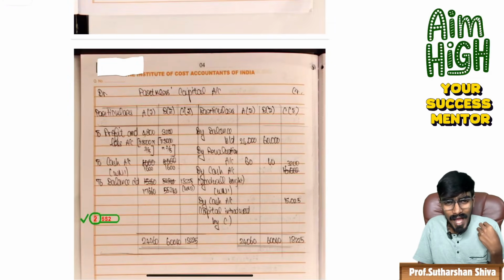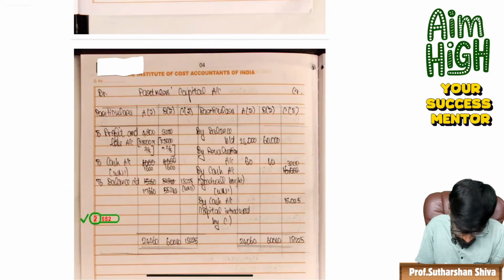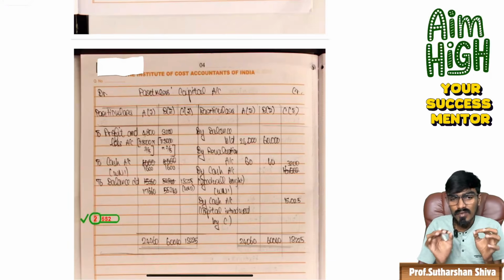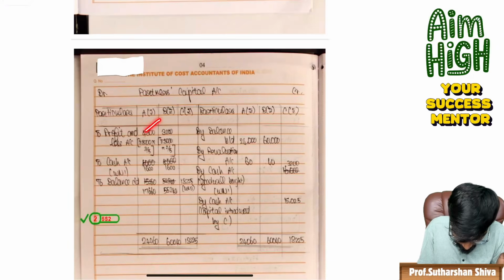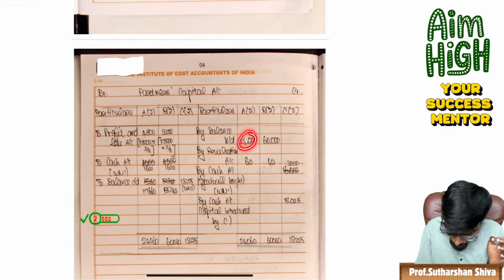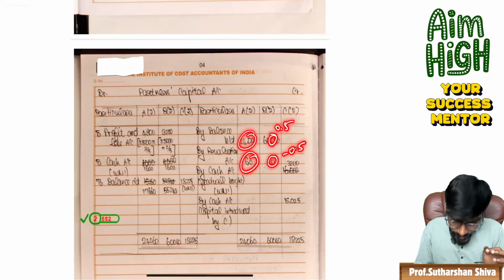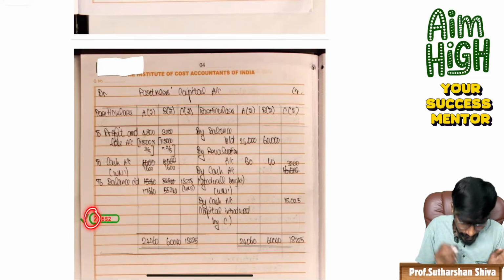But I feel that much mark deduction should not be there if that student has written. They have given only 2 marks. If I was the one correcting the paper, the step mark 1 will be given, 0.5 will be given, 0.5 will be given. The same 2 marks I have been allotted. Fine.